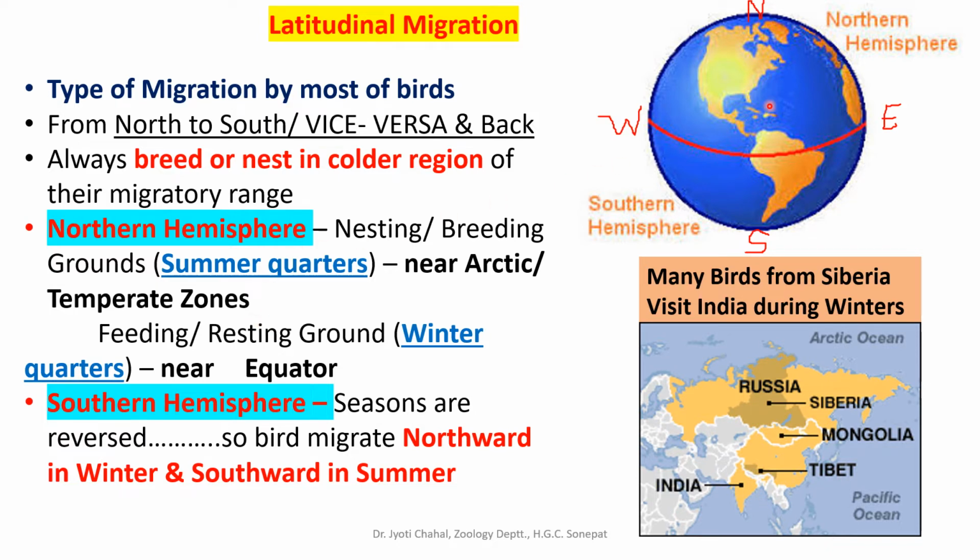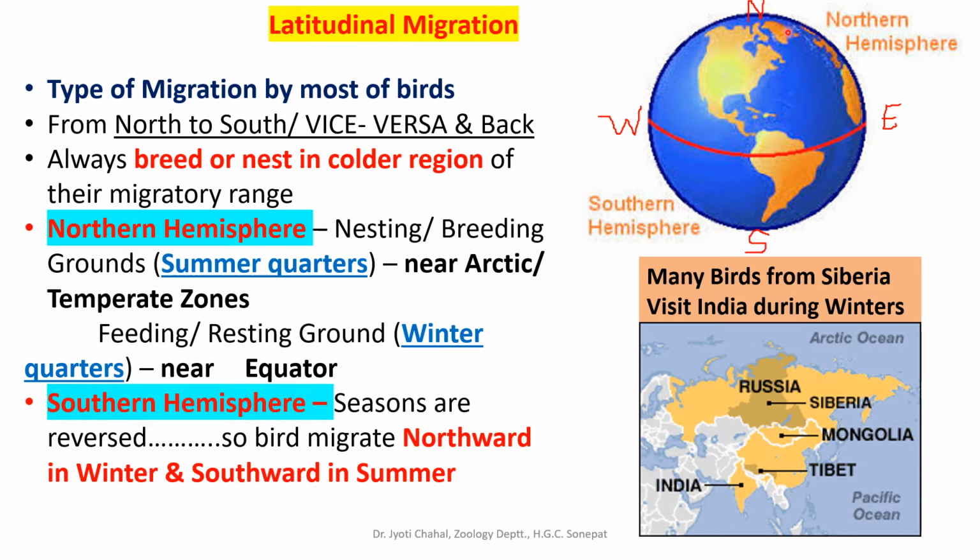So in northern hemisphere, these nesting or breeding grounds will be termed as summer quarters. Remember, the birds always breed during summer, during the longer day length time. So the breeding or nesting ground will be near Arctic or temperate zone. Now this northern hemisphere has been divided into several different zones. Near equator, there will be tropical, then subtropical, then temperate zone, and finally the polar region.